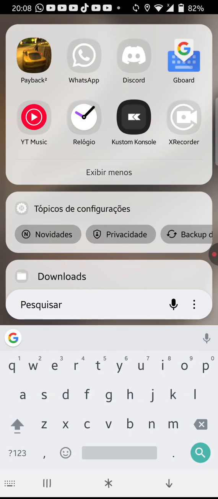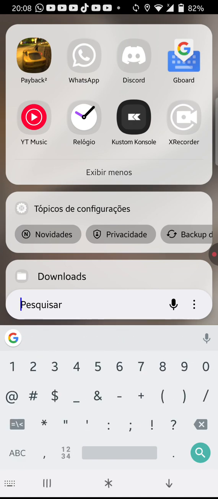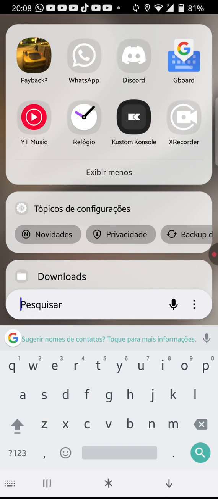See? And it works. It works on any Samsung phone.